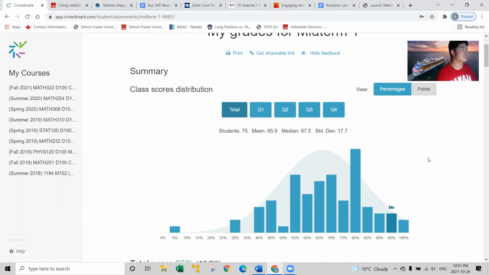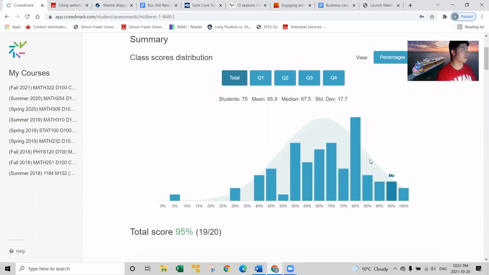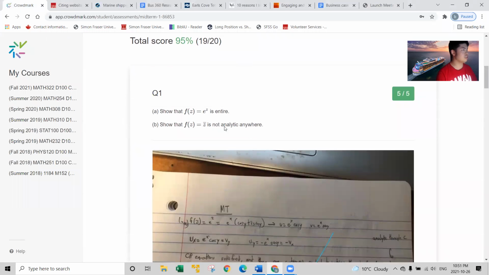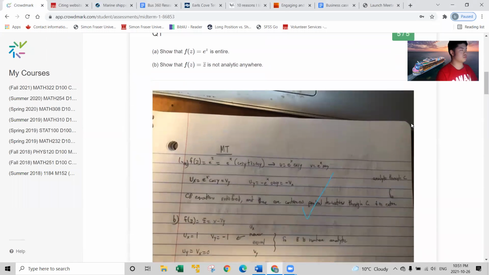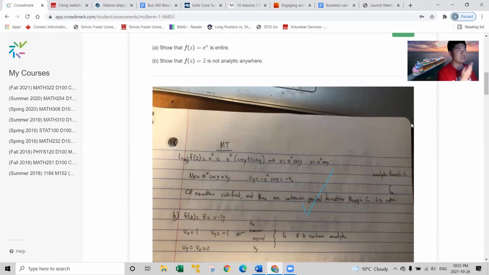Oh, well. So question one. Show that f of z equals e to the power of z is entire, and show that f of z equals z conjugate is not analytic anywhere. So this is fairly straightforward. The average was 81% for this question.